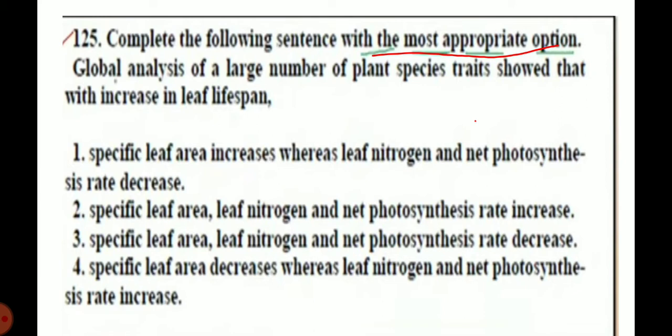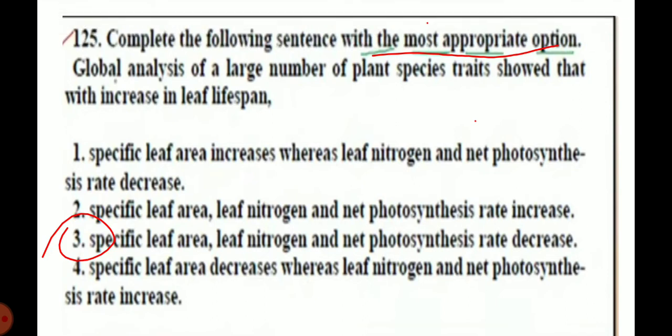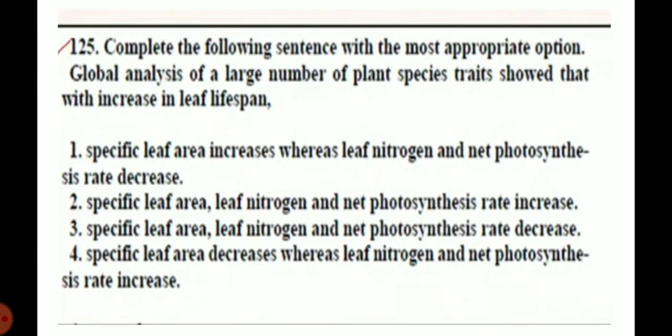So the third option is the correct one. The leaf specific area, leaf nitrogen and net photosynthesis rate decreases. So third one is the correct answer. Okay, next question.